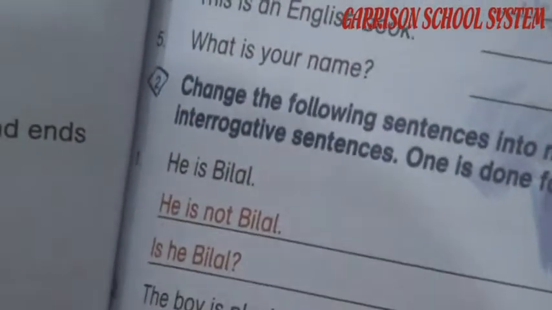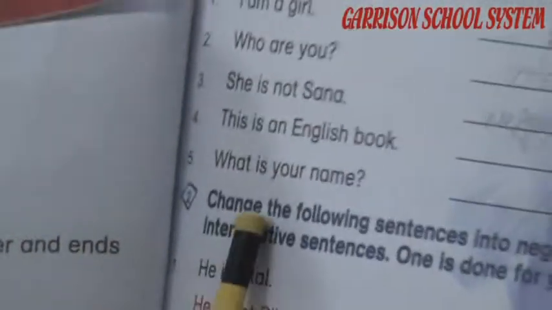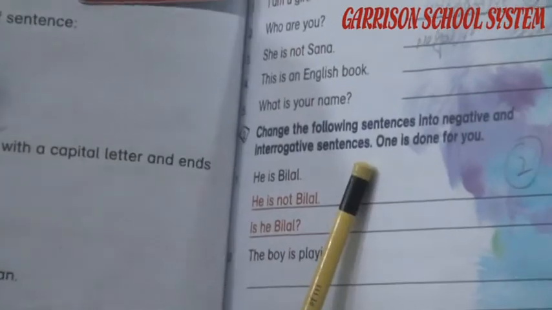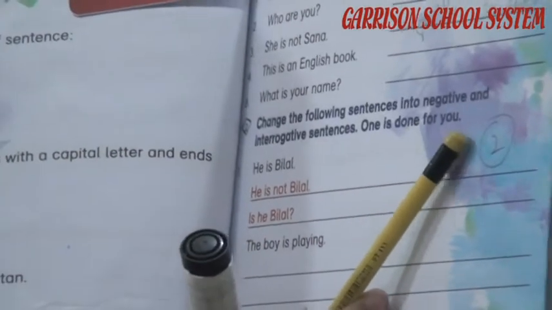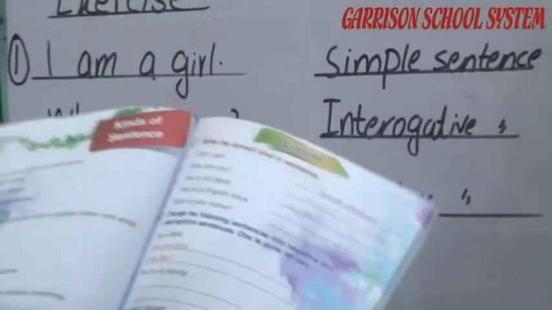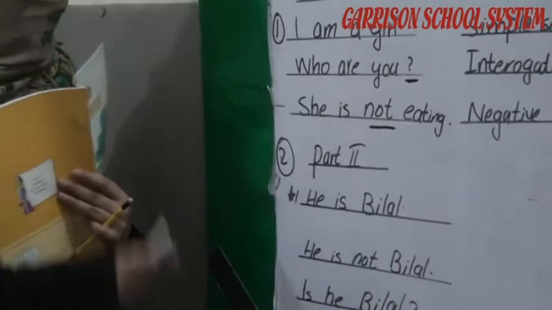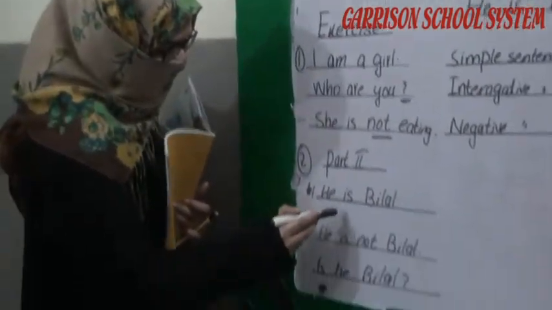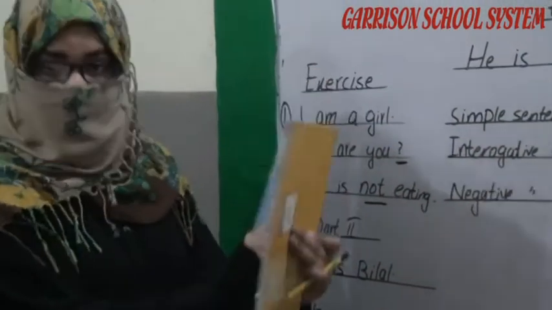Now, part number 2 is: change the following sentences into negative and interrogative sentences. One is done for you. As you can see, he is Bilal. They are giving you the complete statement, and we have to make negative and interrogative.